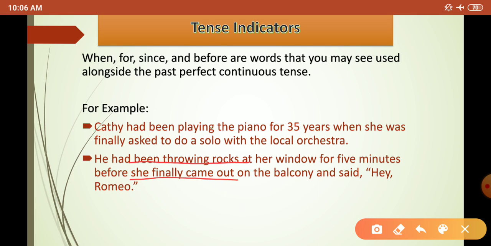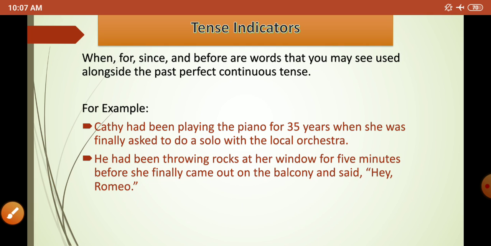When she finally came out onto the balcony. So we can also see the word before being used here, and that is also an indicator to end the particular situation, the throwing of the rocks, when she finally came out. To indicate that, we use the conjunction before. I hope you understood this.